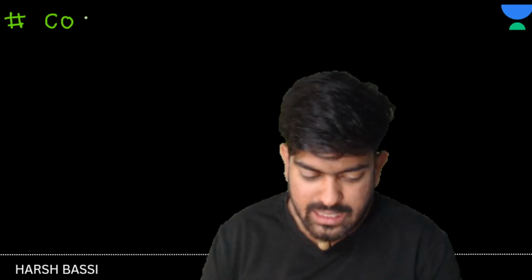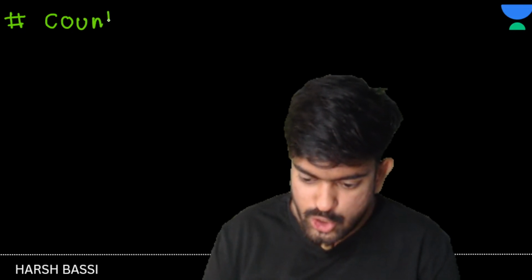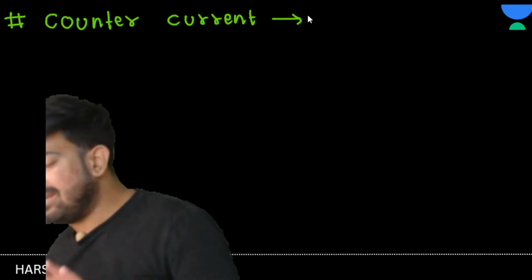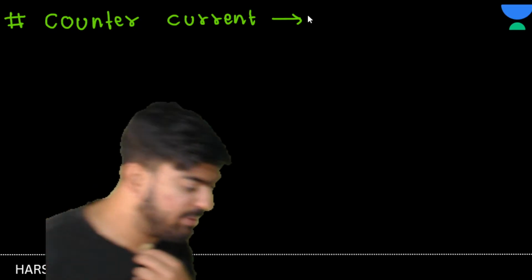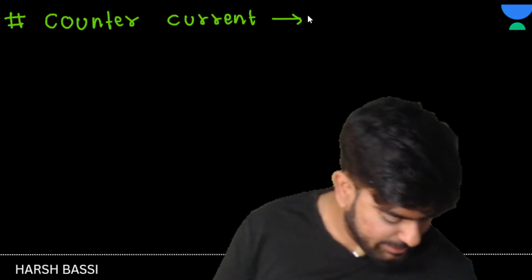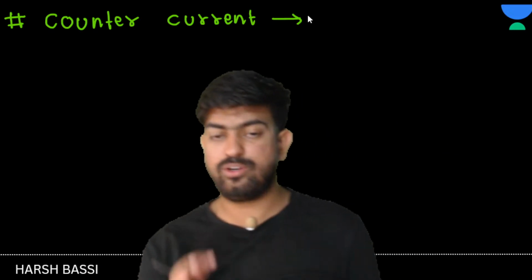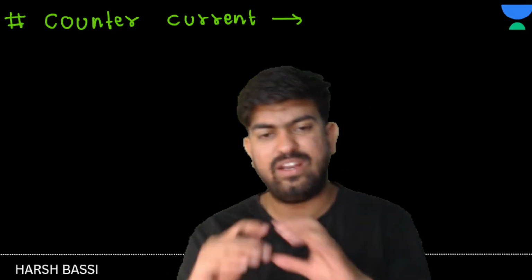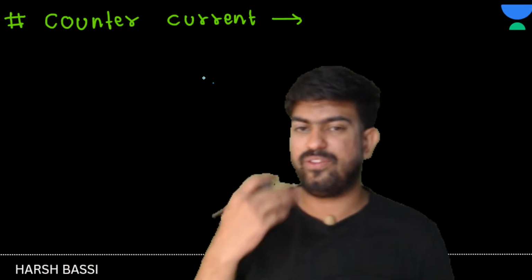Let us see. The mechanism of concentration of the urine is also known as counter current. After counter current we will have the RAS mechanism, and after the RAS mechanism this class will be over. So let's talk about the counter current. A very easy peasy topic, but what we think is that this is very hard, so I'll summarize it and present it in front of you.